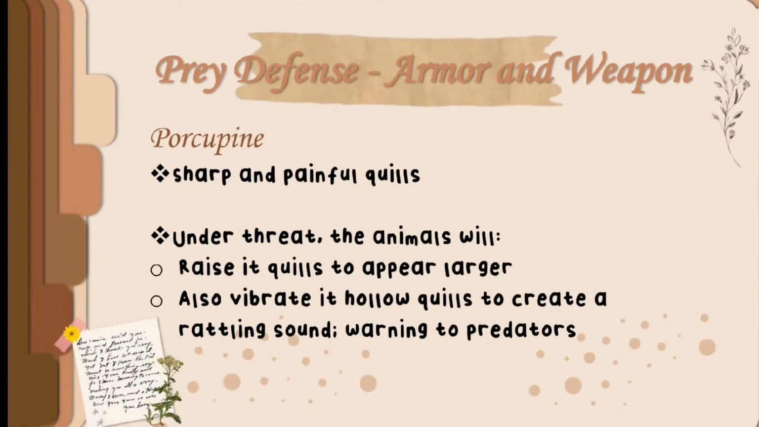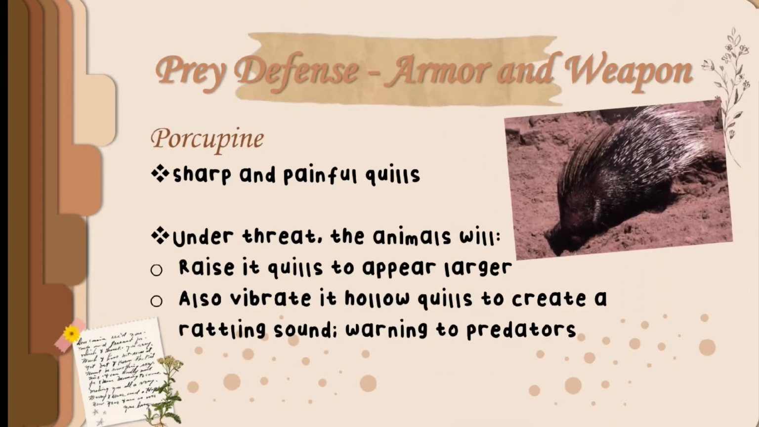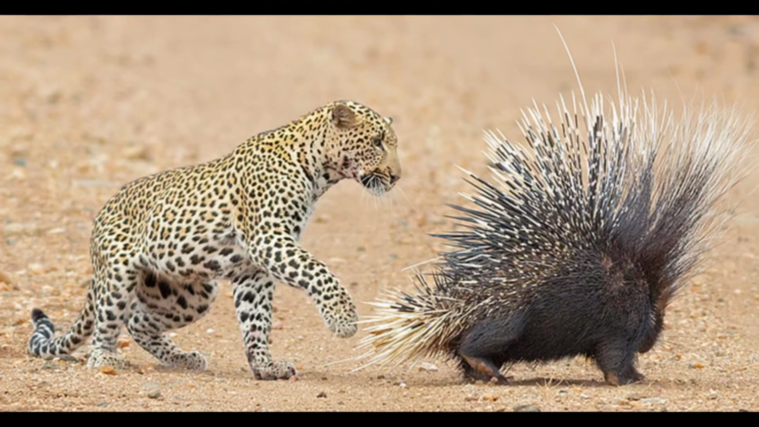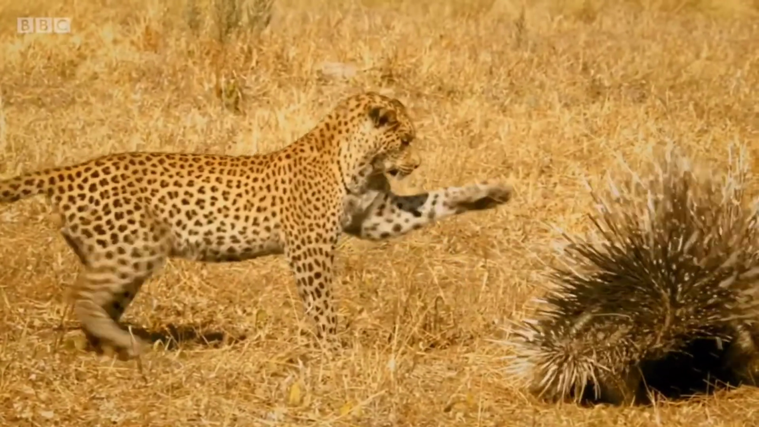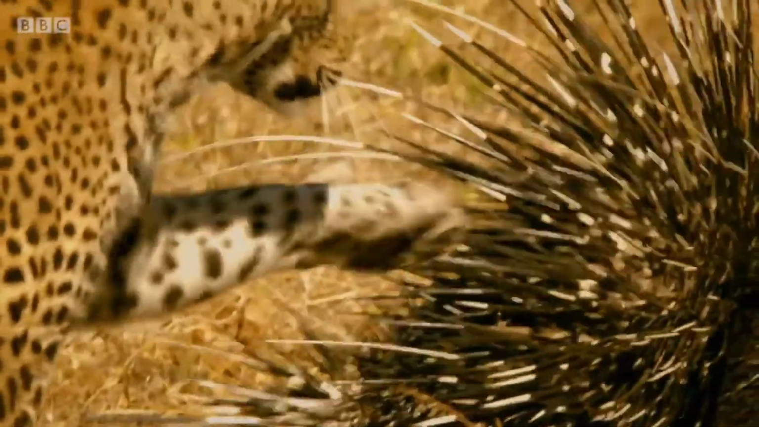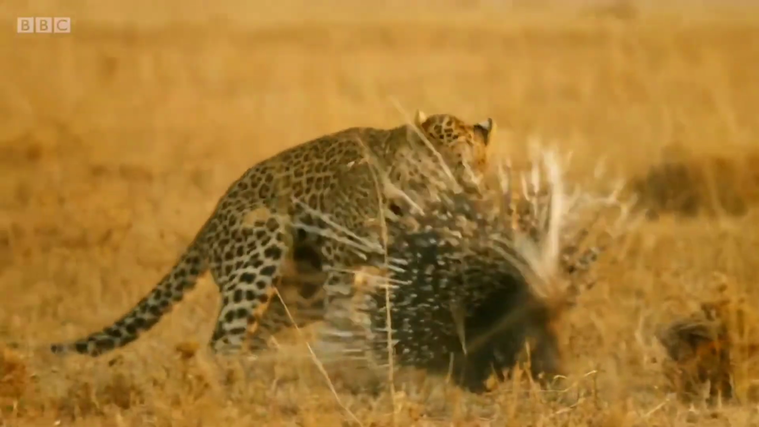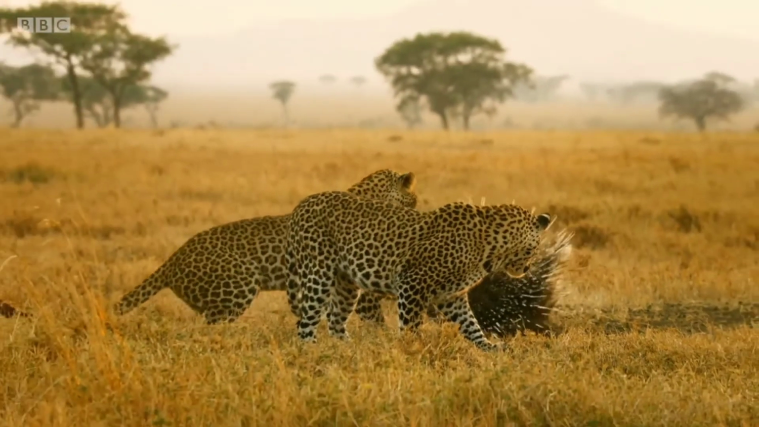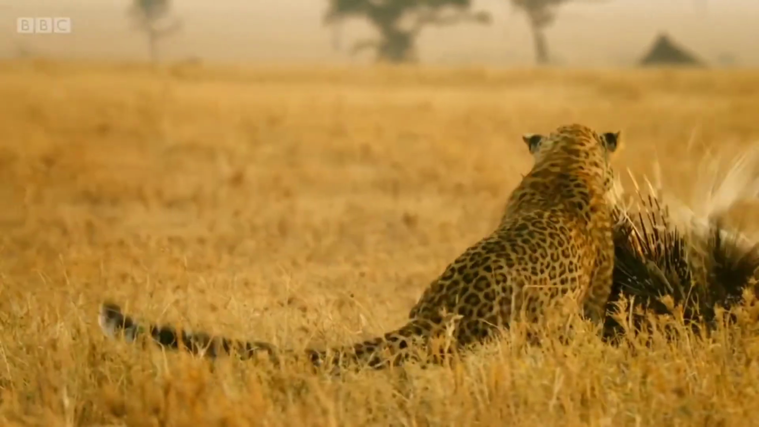Other than pangolin, porcupine also possess this defense mechanism. Sharp and painful quills cover the body of the porcupine. The rodent can control its keratin quills, raising and lowering them as the occasion demands. Under trees, the animals will raise its quills to appear larger. It also vibrates hollow quills to create a rattling sound as a warning to predators.